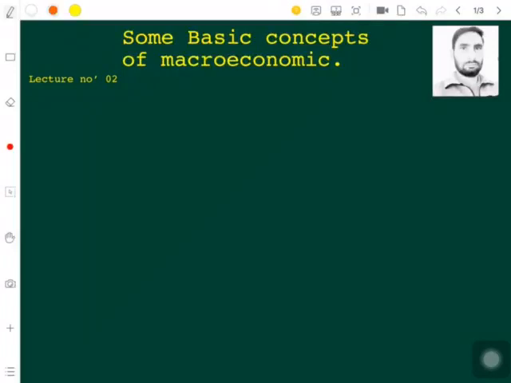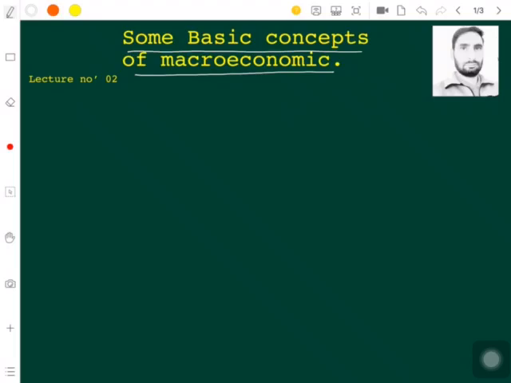This is your lecture number 2 or class number 2 for the chapter National Income. In the previous chapter, we have already discussed a few things regarding the concept of macroeconomics, its history, and other related things. Now, this time we will discuss some basic concepts of national income, or you can say macroeconomics, because these concepts we are going to use in this very chapter. So these are some basic concepts of macroeconomics. This is for class number 2.